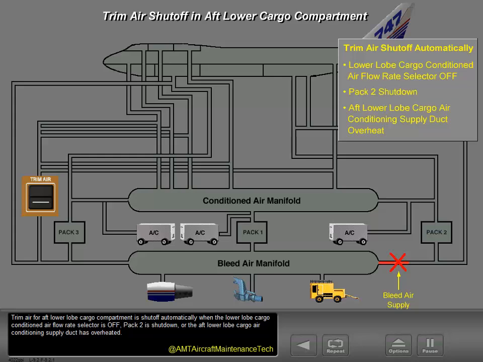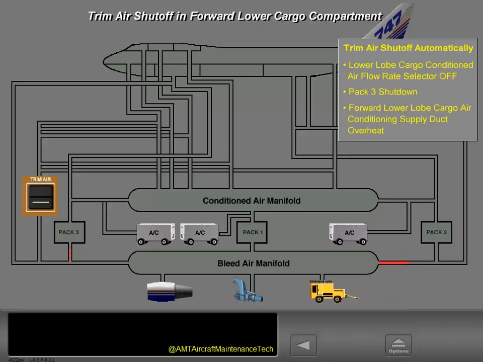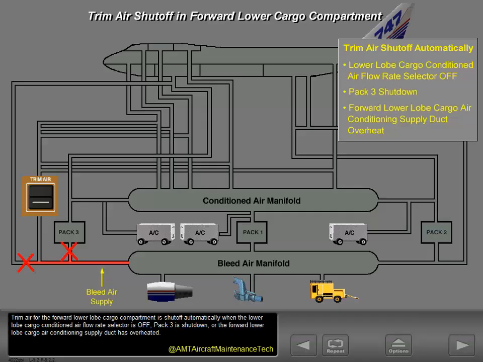Trim air for the aft lower lobe cargo compartment is shut off automatically when the lower lobe cargo conditioned airflow rate selector is off, Pack 2 is shut down, or the aft lower lobe cargo air conditioning supply duct has overheated. Trim air for the forward lower lobe cargo compartment is shut off automatically when the lower lobe cargo conditioned airflow rate selector is off, Pack 3 is shut down, or the forward lower lobe cargo air conditioning supply duct has overheated.